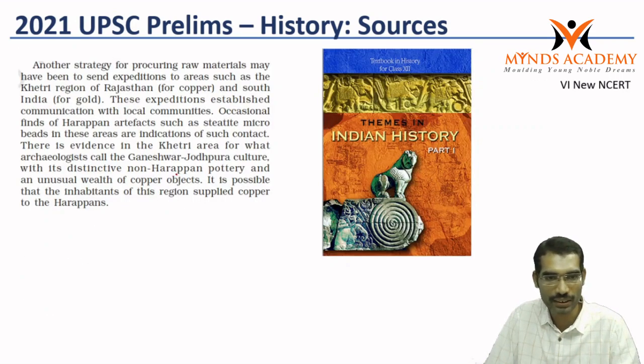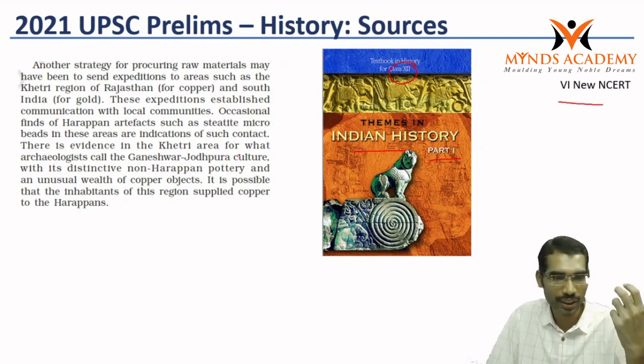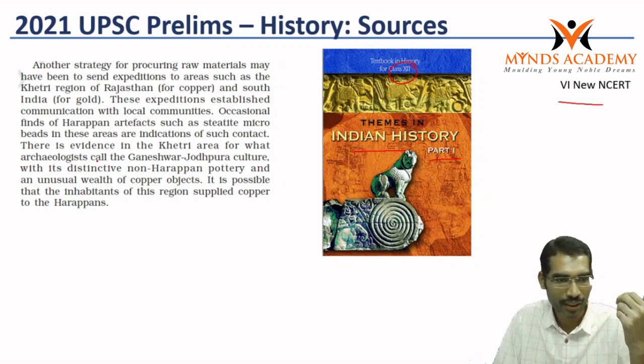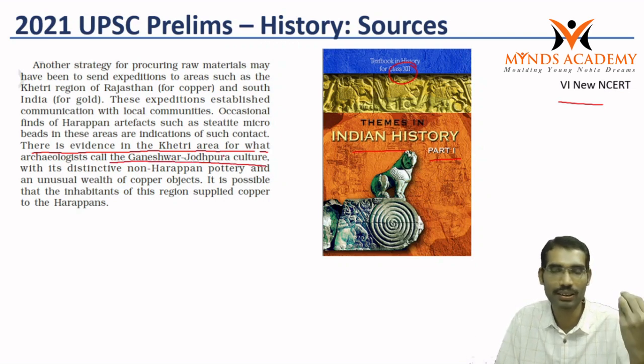Ganeshwar copper artifacts. Here it is the 6th NCERT and the 12th NCERT, the first part, Themes in Indian History Part 1. In the Harappan civilization context we will get this. Here there is evidence in the Khetri area for what archaeologists call the Ganeshwar-Jodhpura culture.